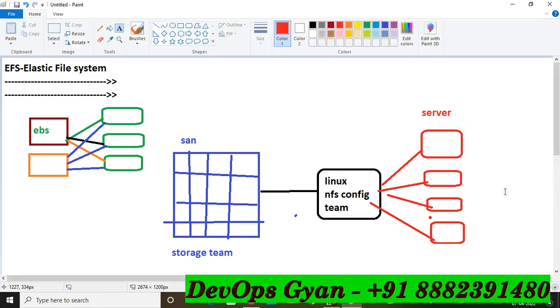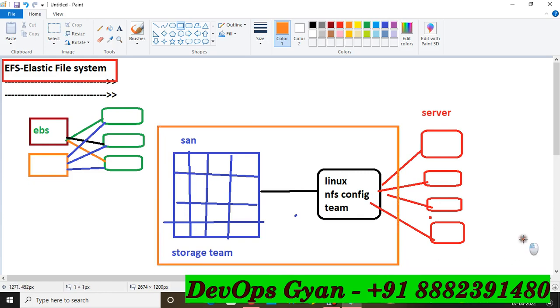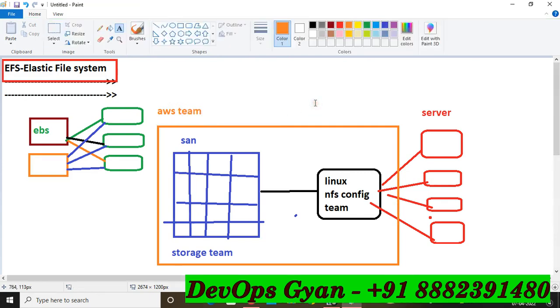In AWS, if you are going to use this EFS, Elastic File System, there is no need to configure all these kinds of activities. AWS provides you all the facility. This facility is managed by the AWS team, right? No need to configure everything, the AWS team will manage it. So how does it work, friends? Amazon file system automatically grows and shrinks.